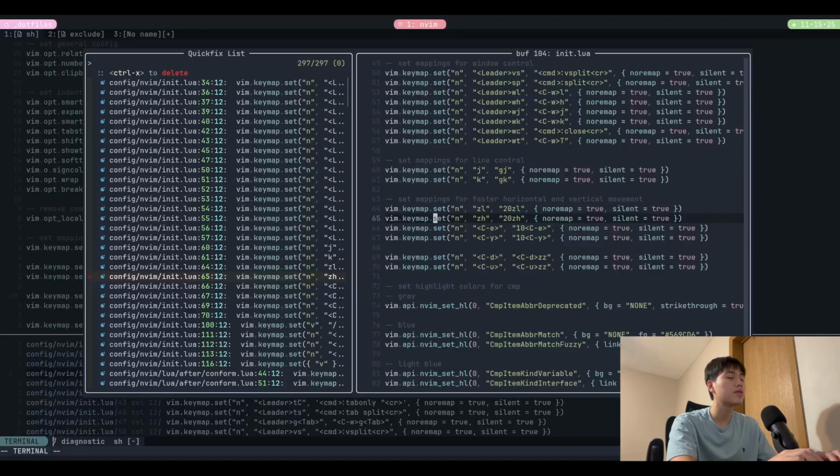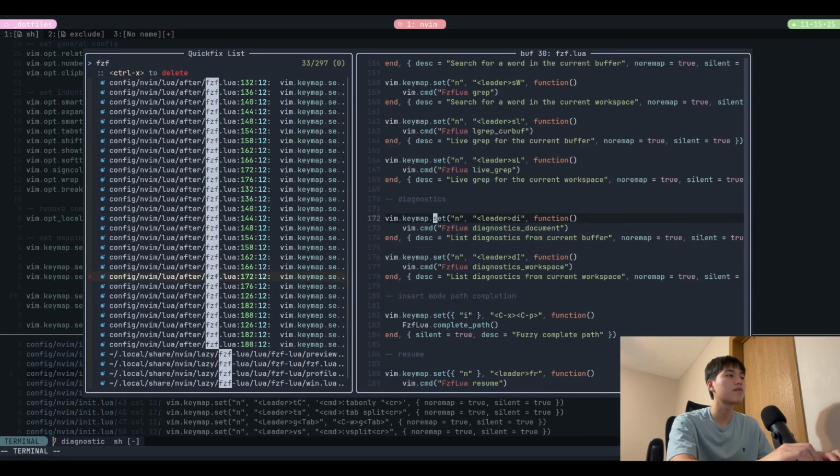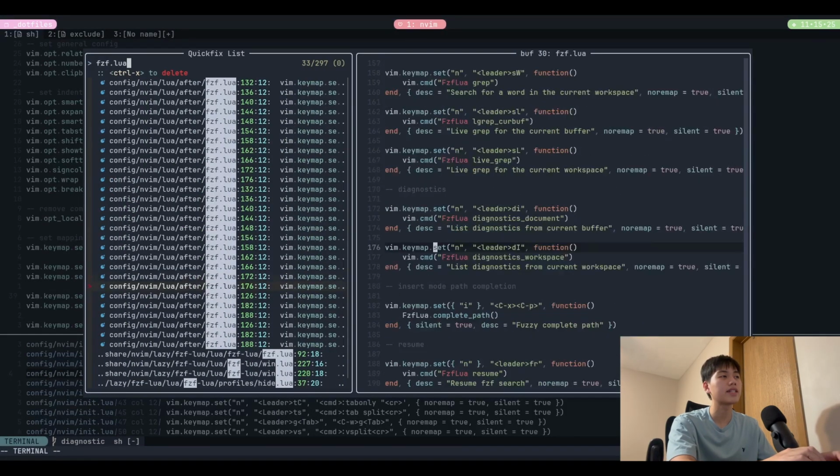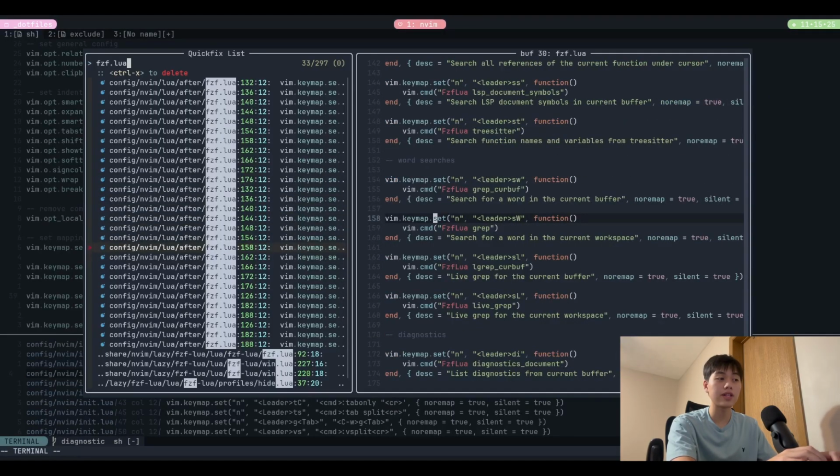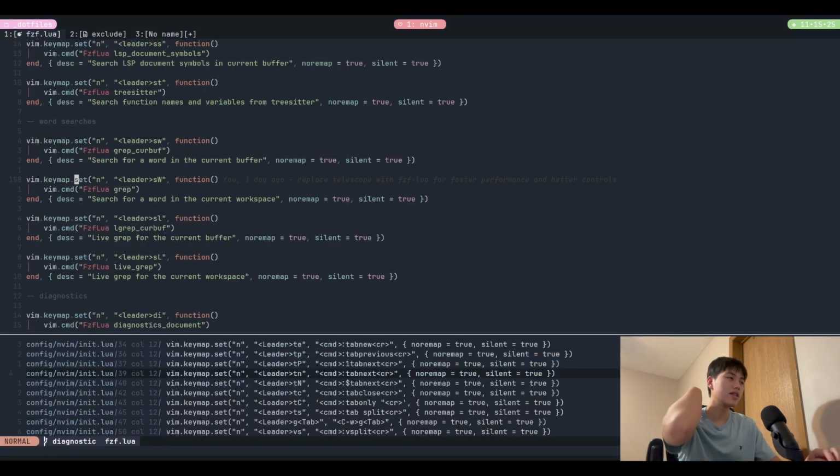So if I do fzf-lua, I can see all the options in fzf-lua without having to look for that inside quick fix manually, or linearly.